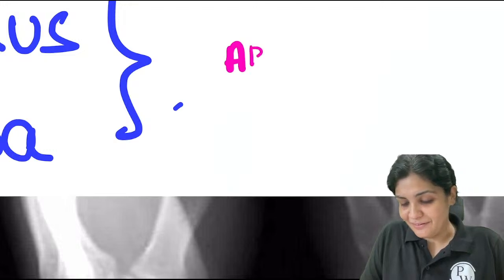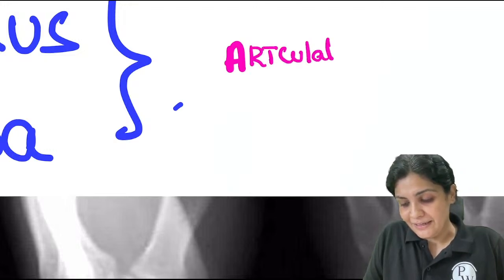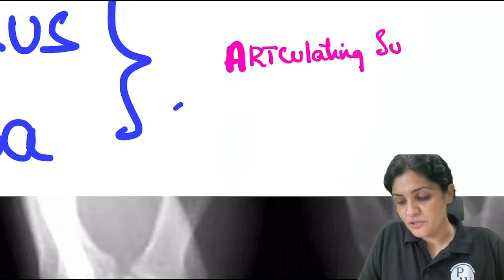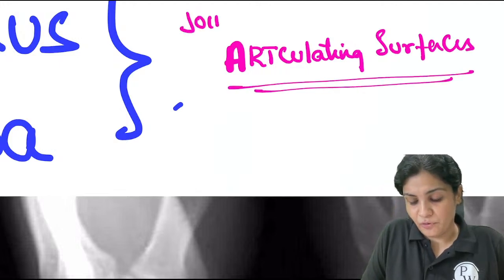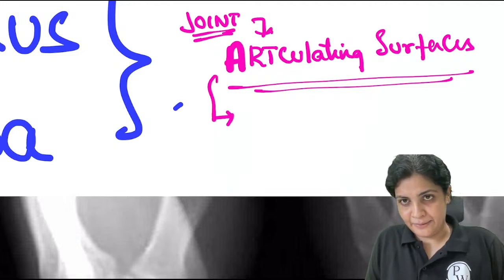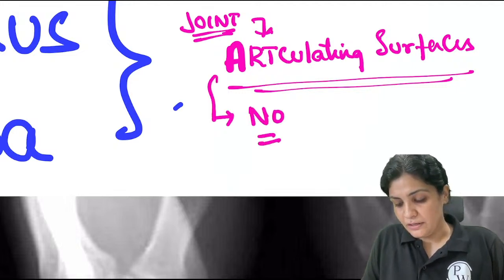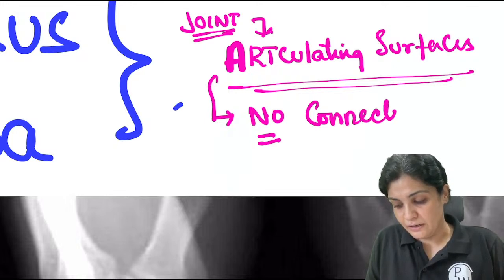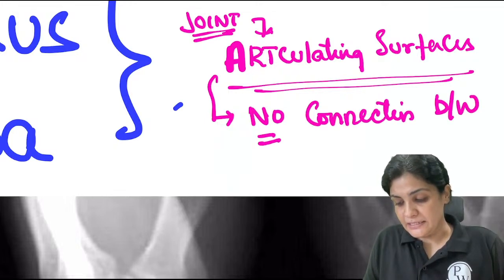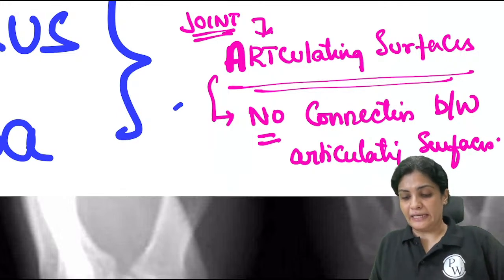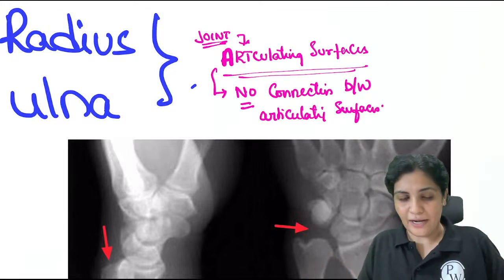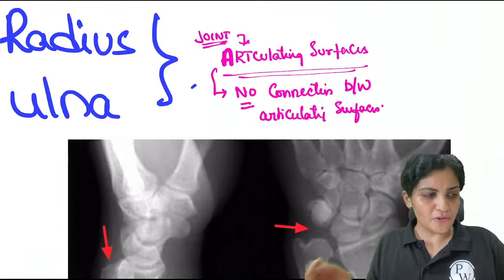Okay, so there is a joint. A joint is always between two articulating surfaces, right? How is a joint formed? Two articulating surfaces. So whenever there is no connection between the articulating surfaces, the contact between the articulating surfaces is lost, then it is called dislocation, not position change.